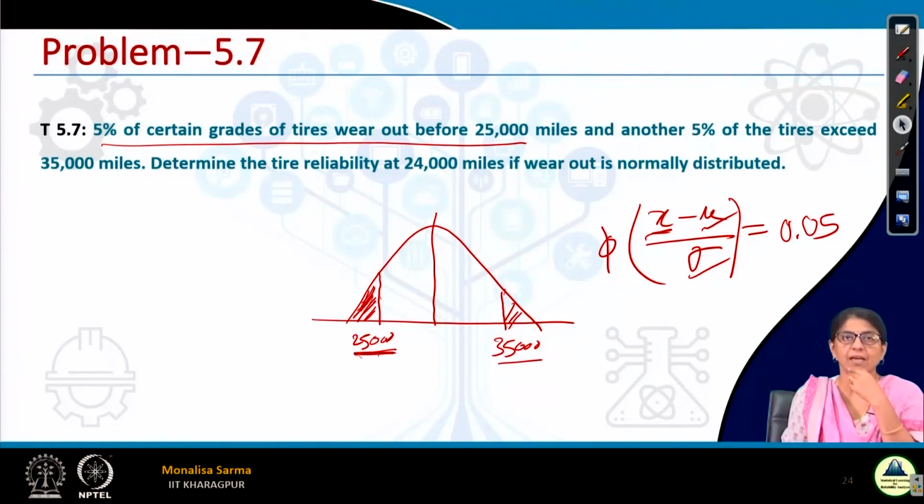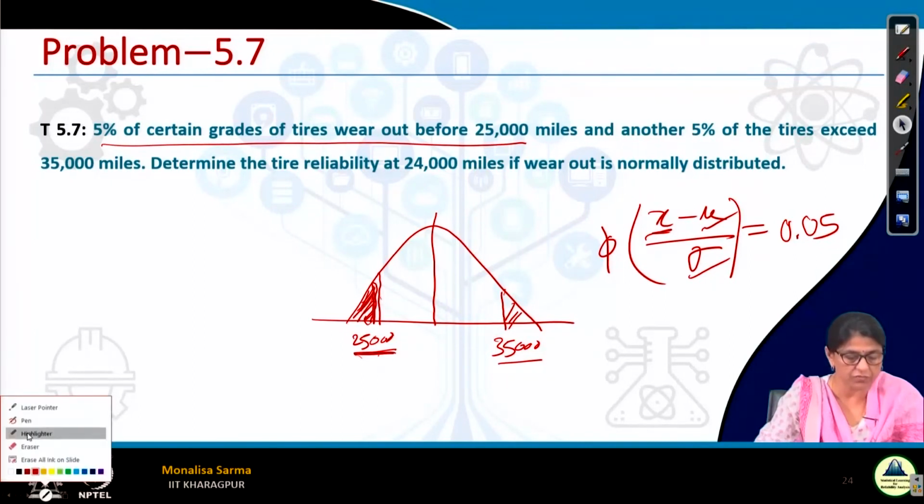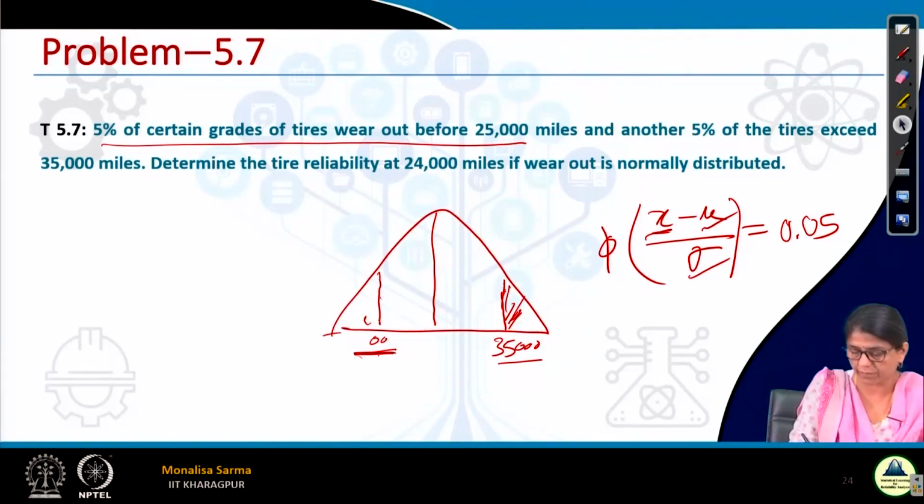Now determine the tire reliability at 24,000 miles if wear out is normally distributed. So I have to find out the tire reliability at 24,000 miles. First let me rub this, then it will be easier for me to show. This was 25,000. So I need 24,000 miles. If this was 25,000, then 24,000 will be to the left of 25,000, somewhere here. So I need this one.